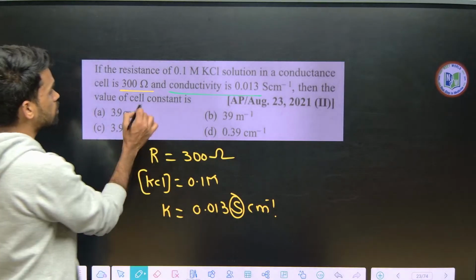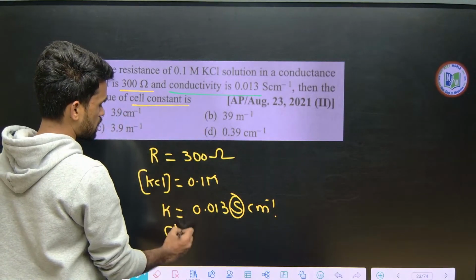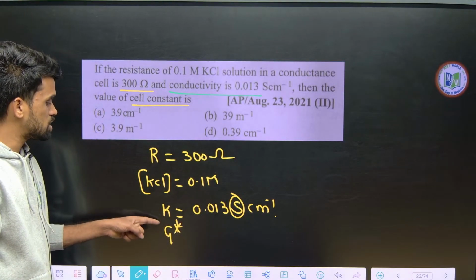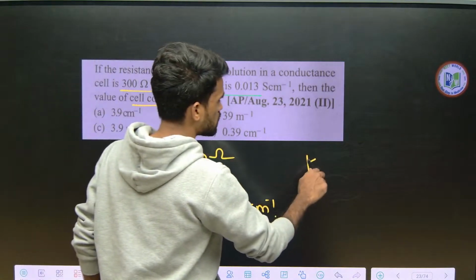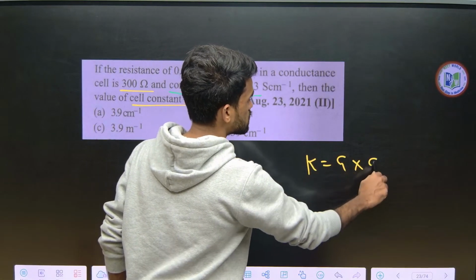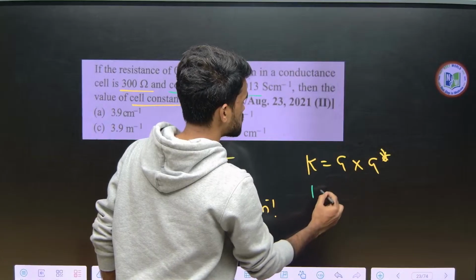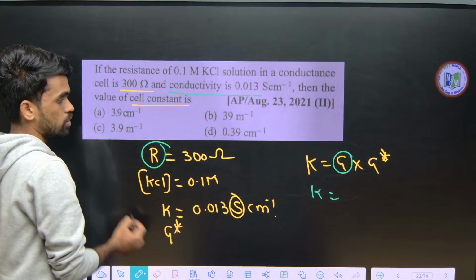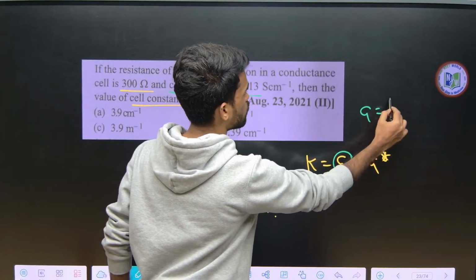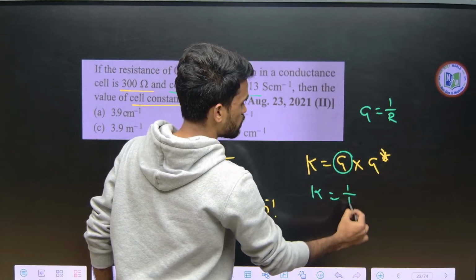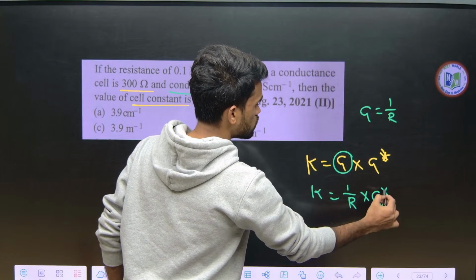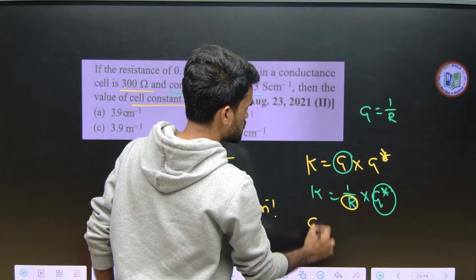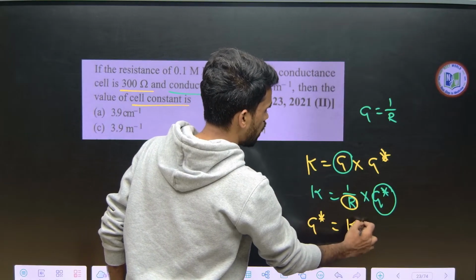Okay, then the value of cell constant. So the value of cell constant is nothing but G star. So what is the relation between G star and K? We have K is equal to G into G star. Now what is G here? G means conductance, but we do not have the conductance value, we have a resistance value here. So in the place of G, I can write 1 by R, so K is equal to 1 by R into G star. Now they are asking about G star by providing R and K, so you can write G star is equal to K into R.